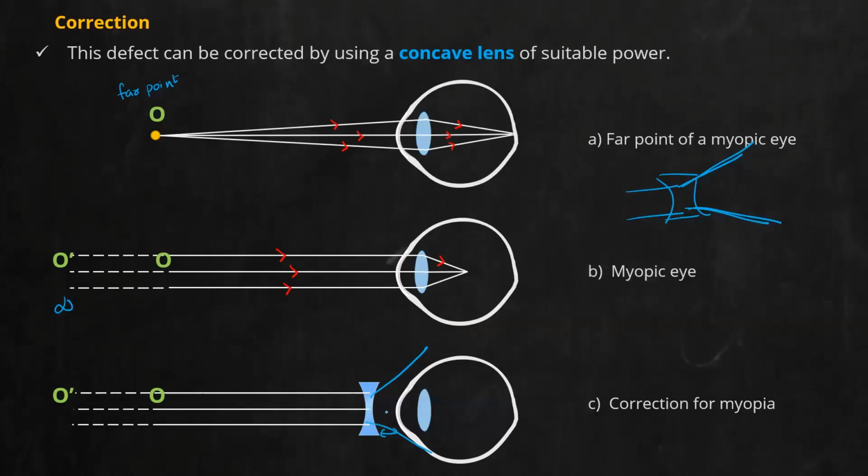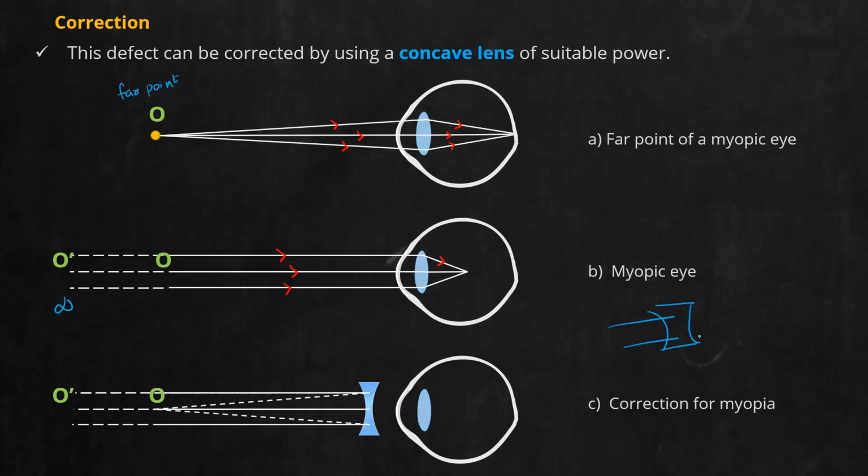Why? Because the lens is placed too close to the eye. Yes or no? When you wear spectacles, you wear it too close. So this distance you can approximate to be a kind of straight line. That is what I will draw here. Always we know for a concave lens, whenever a parallel beam of light strikes on it, it will diverge, and that divergence will happen with reference to what? What is this point called? Focus. Yeah, focus. So that is what is shown there. Then it will diverge and will strike the lens. Now the lens can focus it on retina. So that is how you correct myopia.